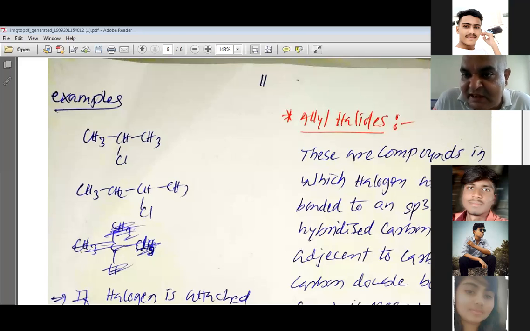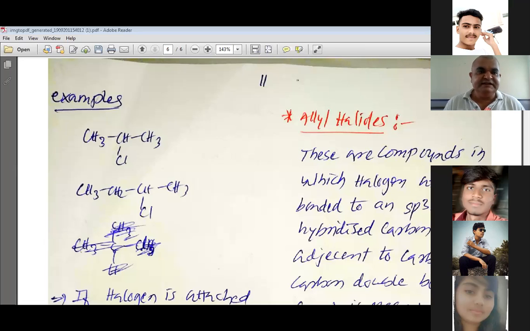And remember, we are talking about the carbon of the alkyl halide. So this carbon is sp3 hybridized. It's quite simple to understand. Now let us look at the various examples which I have shown to you. Just have a look at the screen sharing.